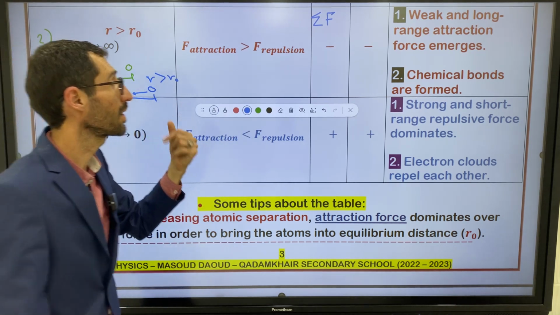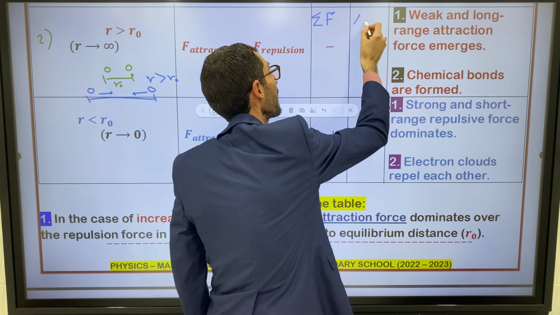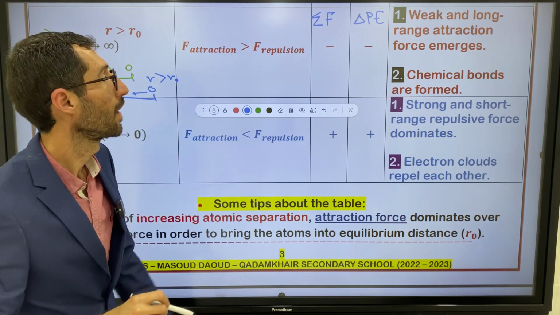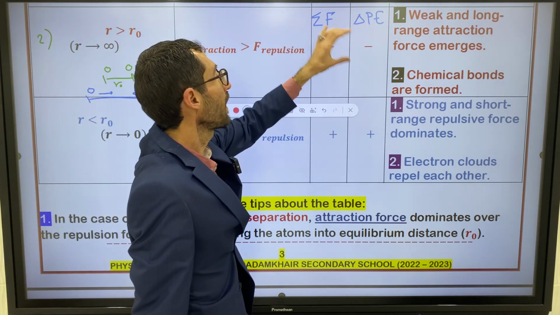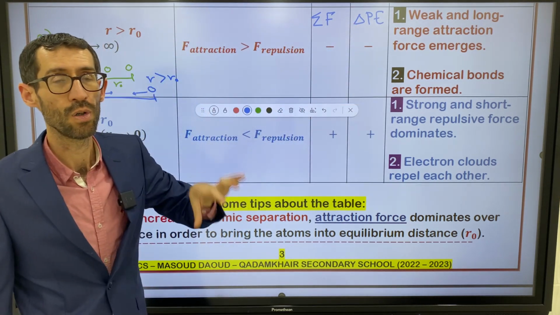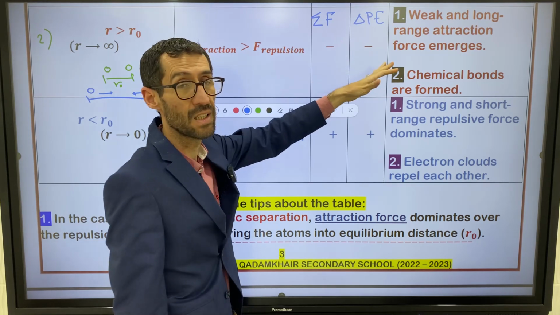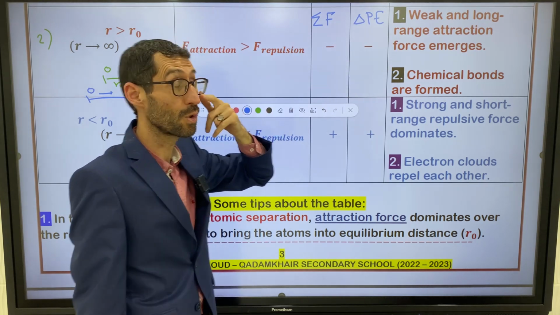Keep in mind, here we have delta PE. Delta PE means change in potential energy. And whenever force of attraction overcomes force of repulsion, change in potential energy is negative. Keep it in your mind.